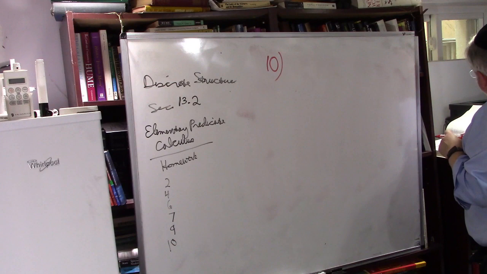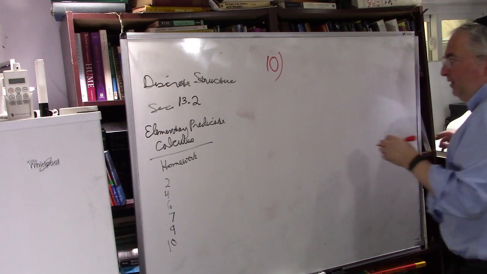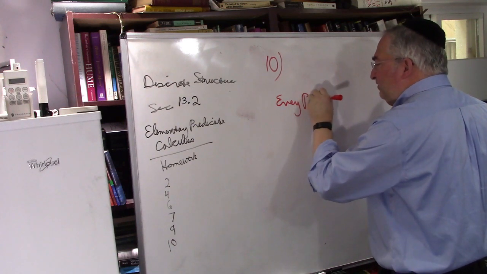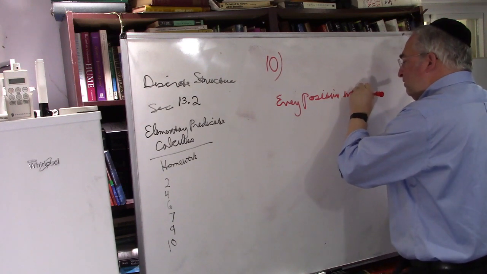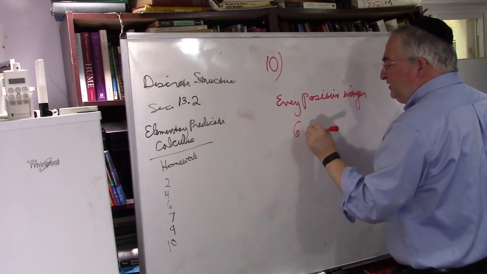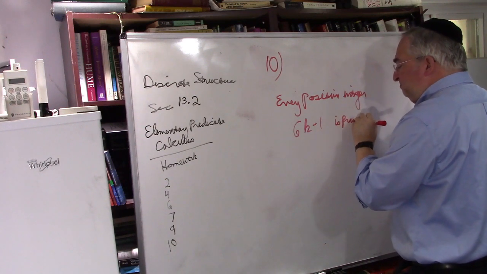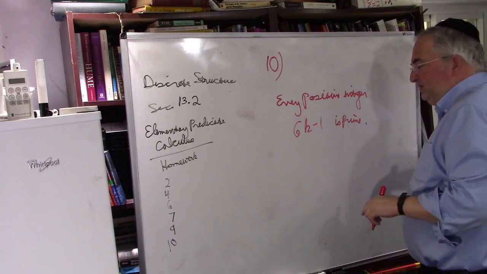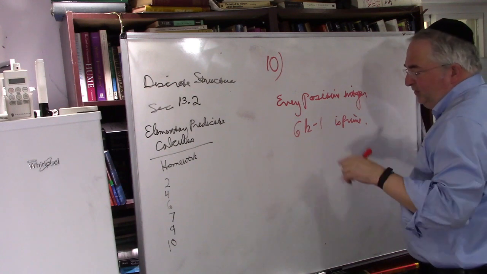Every positive integer of the form 6k minus 1 is prime. I don't even know if it's true. Let's see. k is equal to 0. No. 6 times 0 minus 1 is negative 1.